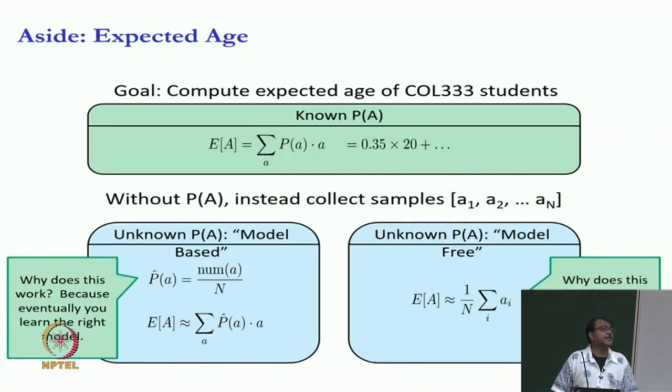And now let us think about how many parameters we are estimating. In the unknown model case, how many parameters are we estimating? Let us say your ages can be anywhere from 18 to 60. We are estimating 43 parameters in the first version, right. In the second case, how many parameters are we estimating? Do you see the difference?